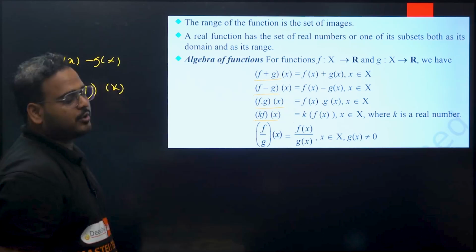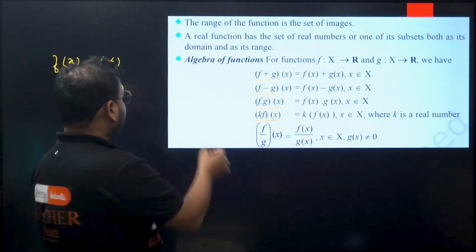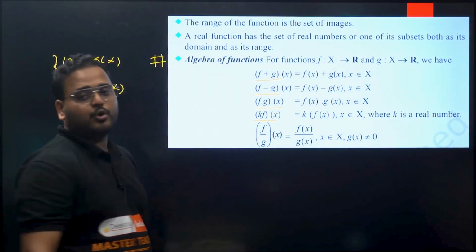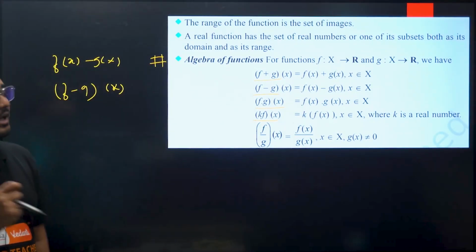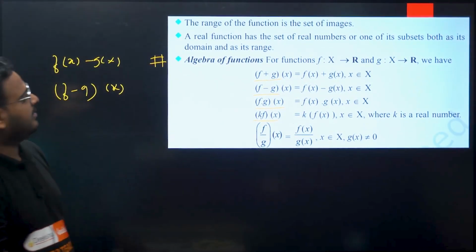We have taken a question, I'm going to show you. I've taken a question on algebra of functions. That's what I told you. I've taken problems in such a way that everything in the concept will be covered. Range of the function is the set of images.